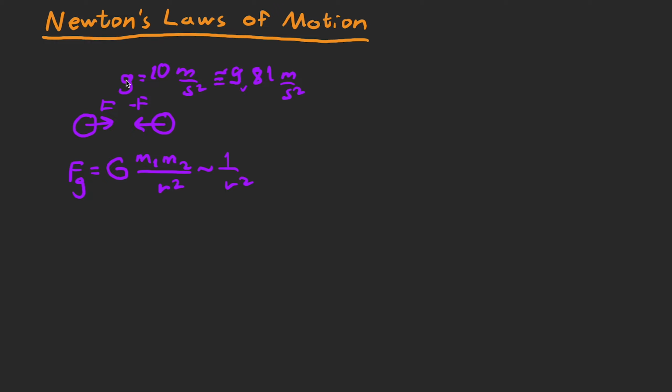So if we want to calculate our gravitational constant from this, let's say the mass of Earth is M, and we want to calculate this for a body standing on Earth with the mass of m. Then we'll say that since we know that Fg can be described as m times g, which is our gravitational constant that we want to calculate, it is equal to our constant G times the mass of Earth, the mass of our body, divided by Earth's radius squared.